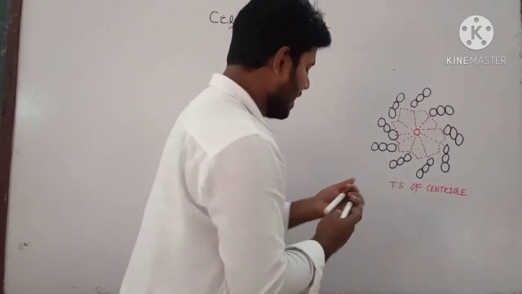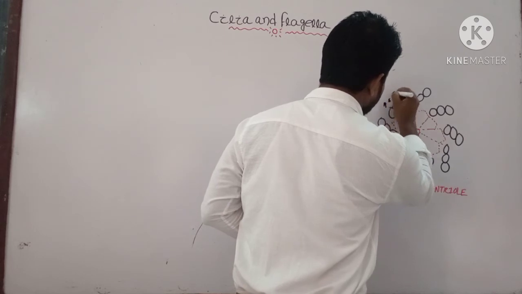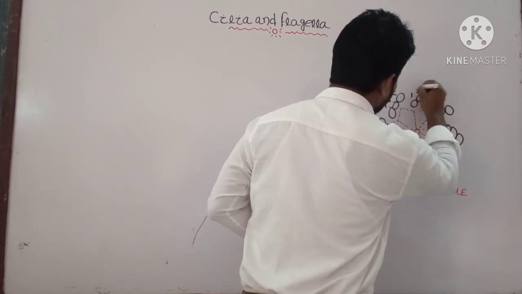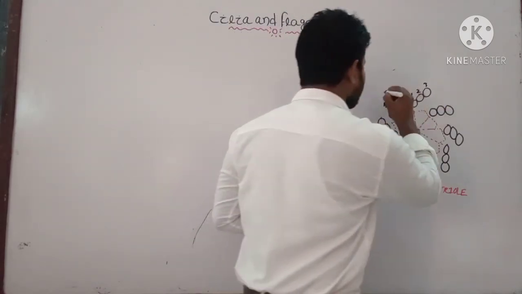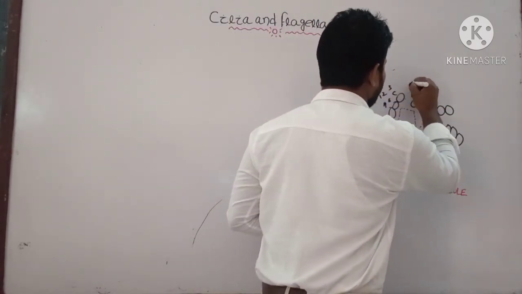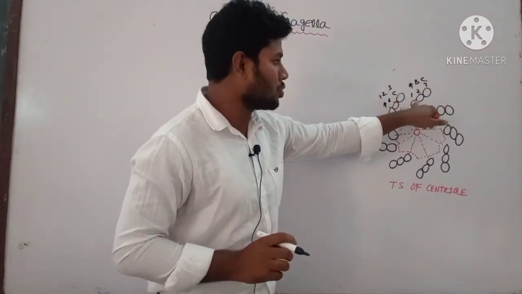Each triplet is named A, B, C, or 1, 2, 3. And here the C is connected to the A portion.